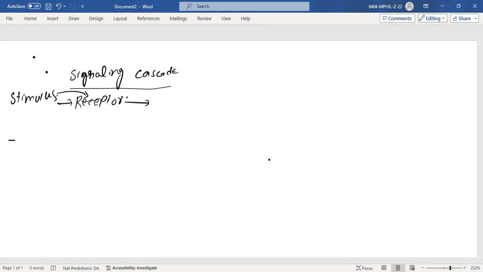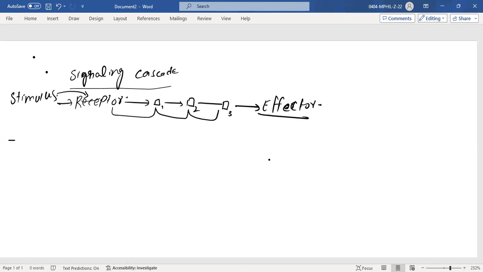Then from the receptor you have to go through some proteins. Those proteins will be on this path. For instance, there is a protein 1, then protein 2, then protein 3, and this movement of signals from one protein to another, at the end you would have something like an effector, and this effector will be responsible for exhibiting the response.